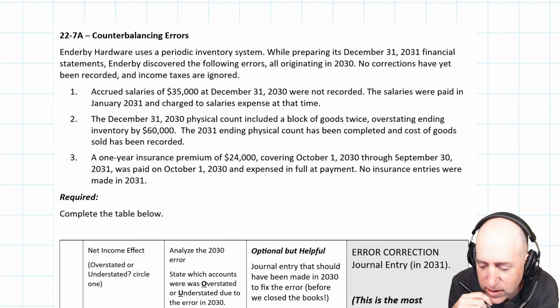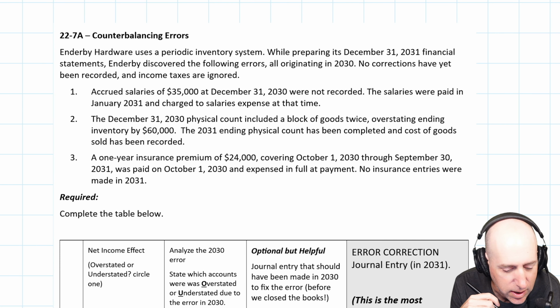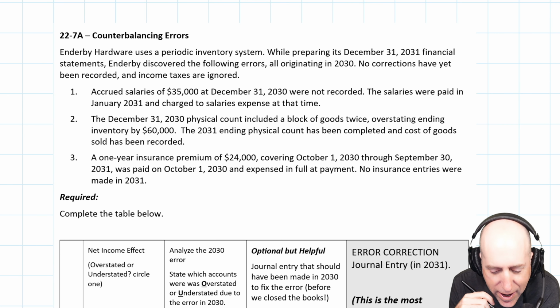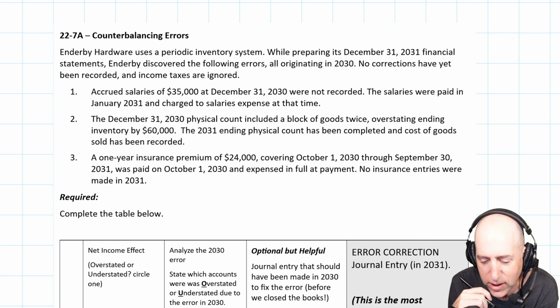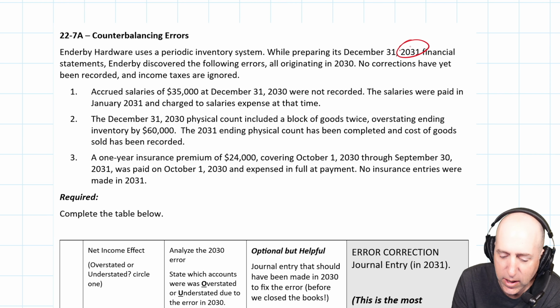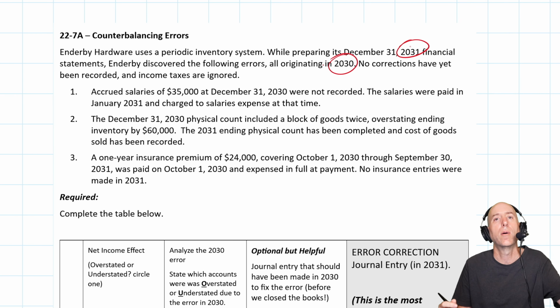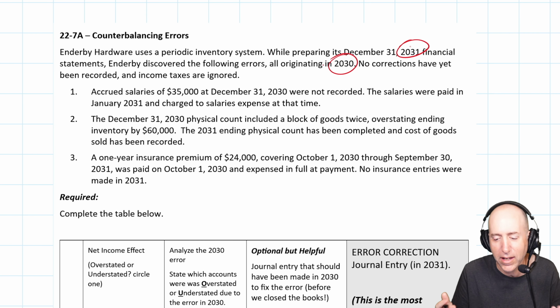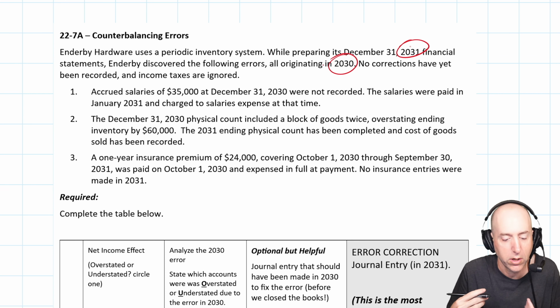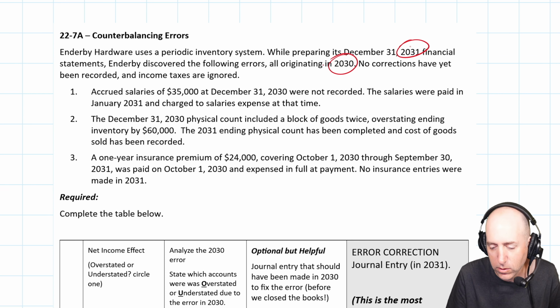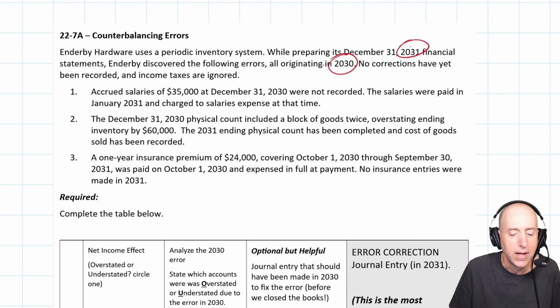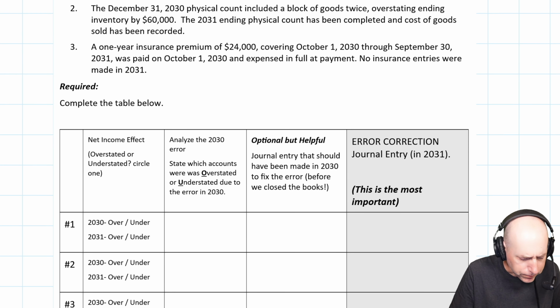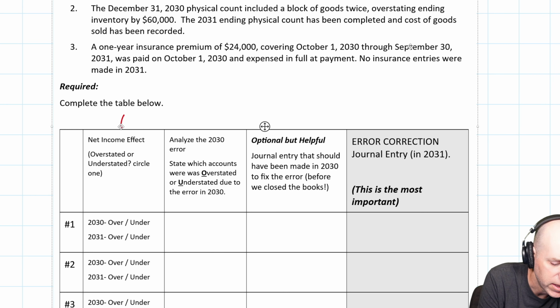While preparing its December 31st 2031 financial statements, Enderby discovered the following errors, all originating in 2030. So here we are, the end of 2031, and we spot a bunch of errors from last year, a year where we've closed the books, we can't go back and fix it, and we're going to be asked to fix it now. So no corrections have yet been recorded. Income taxes are ignored. So there's 3 errors, and for each error, we're asked, tell me the net income effect.